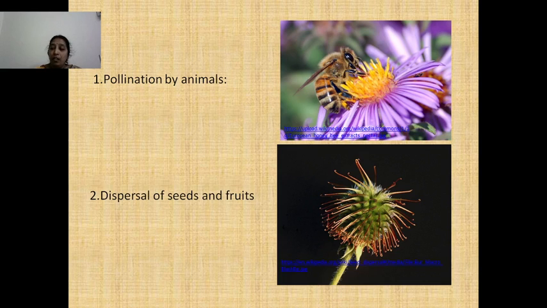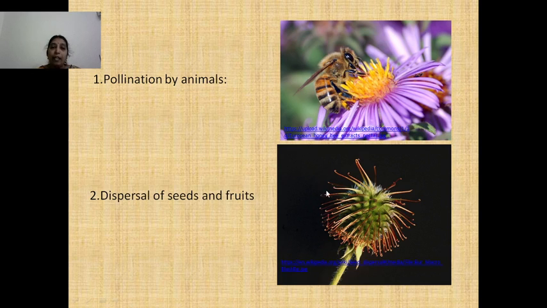Here, the plants are pollinated in cross pollinations. These animals help them in their pollination mechanism. So here in this picture, the insect is getting nectar or pollen from the flower for its food, whereas it is helping the plant in pollination mechanism, in cross pollination mechanism. So the plant is getting benefited and the insect is also getting benefited.